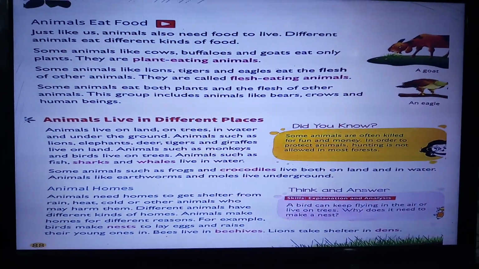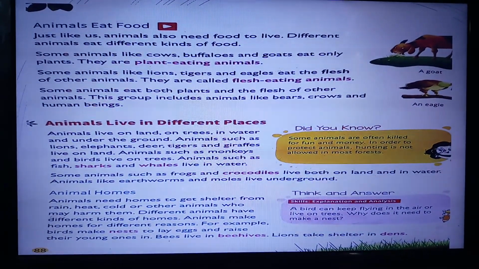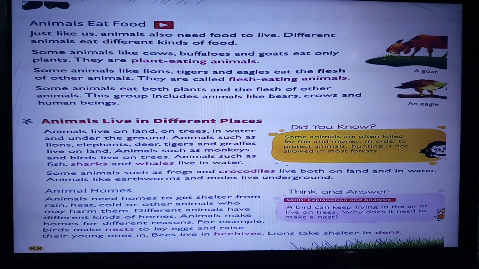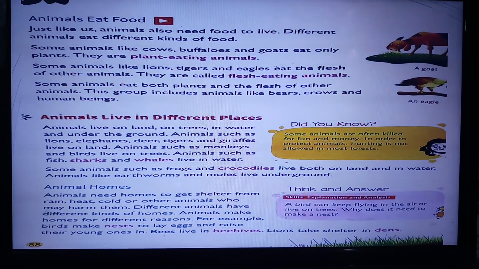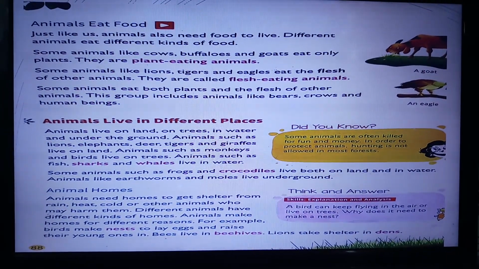Animals eat food. Just like us, animals also need to live. Different animals eat different kinds of food. Some animals like cows, buffaloes and goats eat only plants. They are known as plant-eating animals.